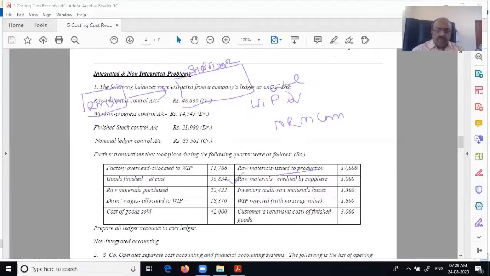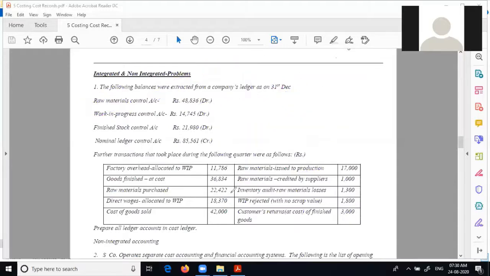Correct. Venus, next one. Raw materials credited by suppliers. No, this is credited by suppliers, which means you are returning the goods. Therefore, whatever entry you pass, reverse.